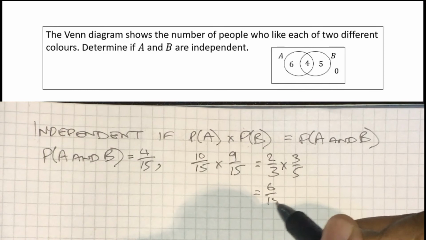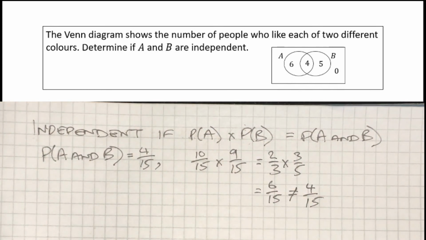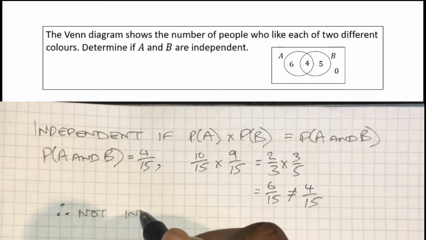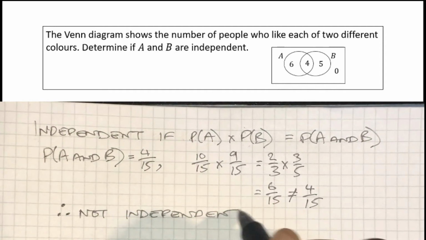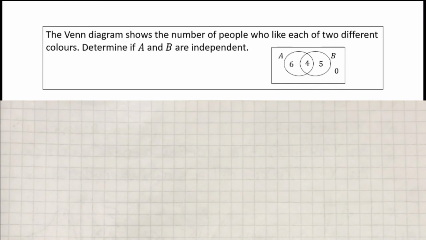I can do the whole calculation in my head. 6/15. 6/15 does not equal the 4/15 that we know the intersection is. The product does not equal the intersection. So we can conclude that therefore these two events are not independent.